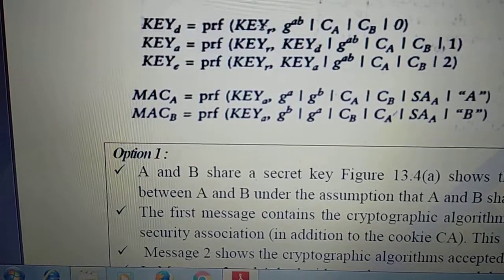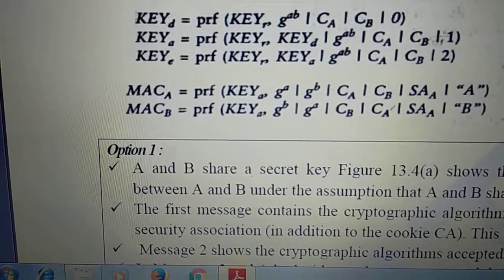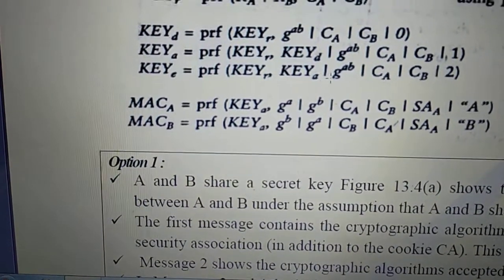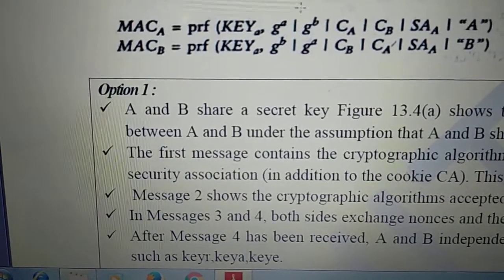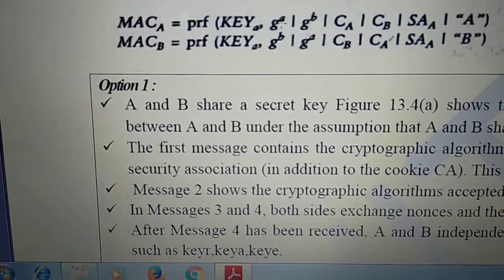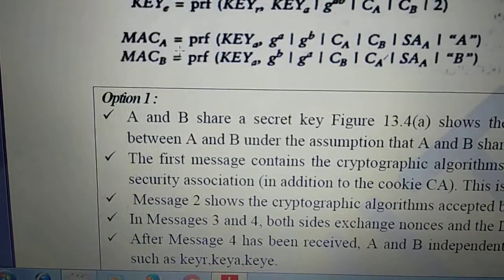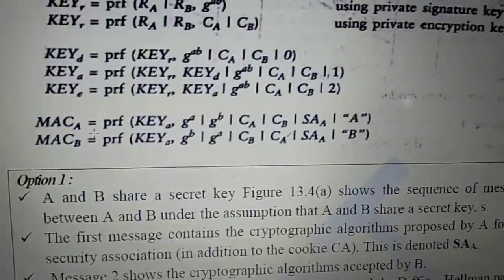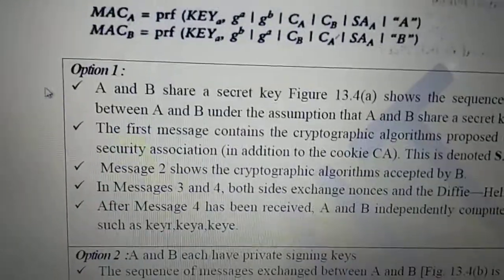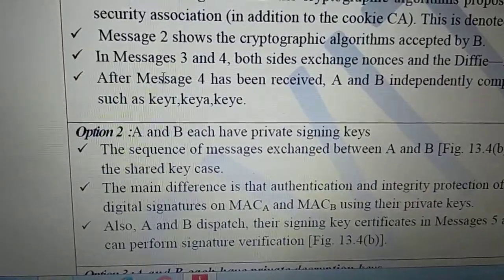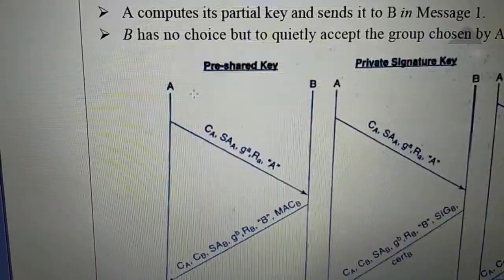Root is used in derived, and the root and derived is used in authentication with 1, and key ra, all those things is used in whatever key encryption, right? So similarly all the things are added up, that is MAC-E and MAC-B. So these are the keys that are derived in this main mode of IKE phase 1. Okay, so all these things are explained in detail here. What is message 1 and message 2, message 3 up to message 6.